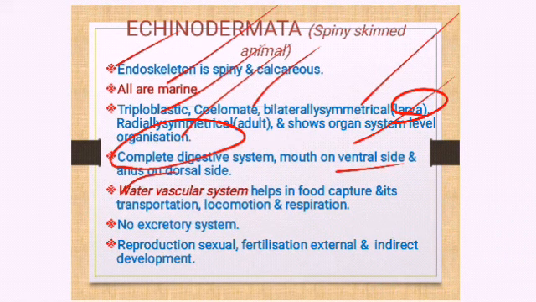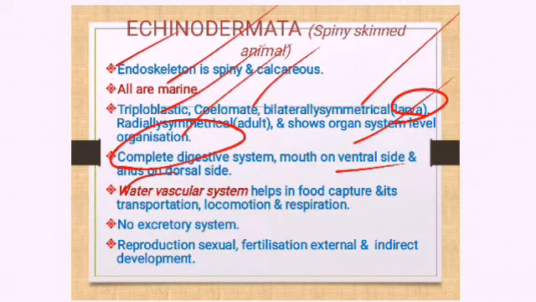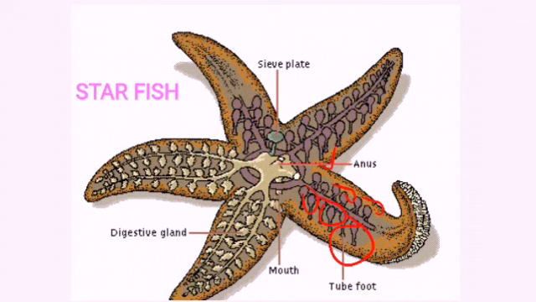And the water vascular system helps in food capture and transportation. So, water vascular system, you can find these are tube feet. So, these are structures called as what? Water vascular system. They are the ones playing a major role in capturing the food, for transportation of food from one part to another, for locomoting from one place to another, and for respiration. So, this tube foot is playing a major role in carrying out all these functions.